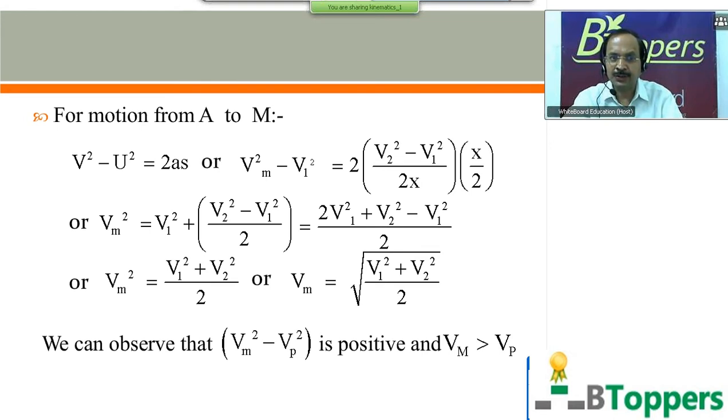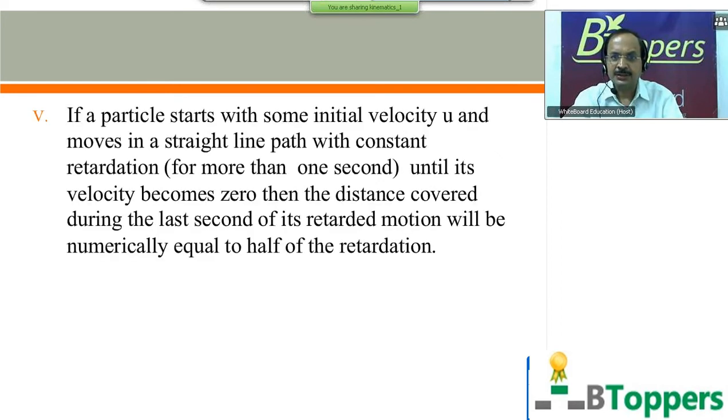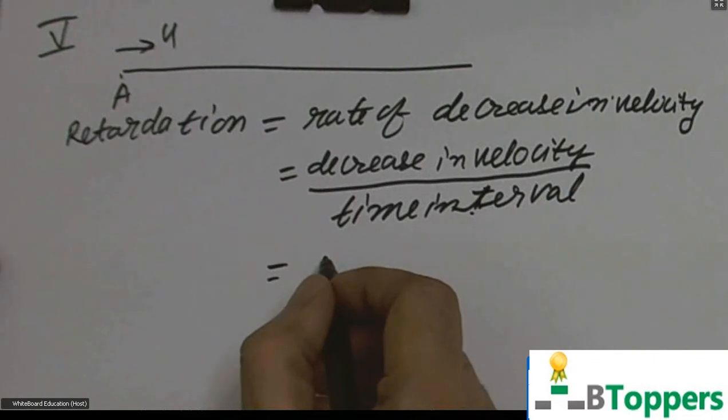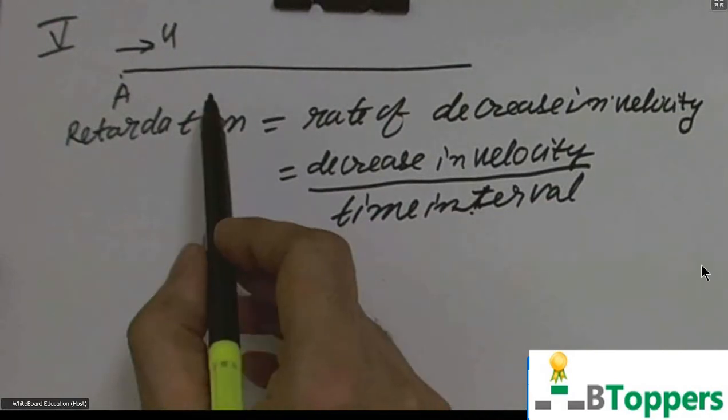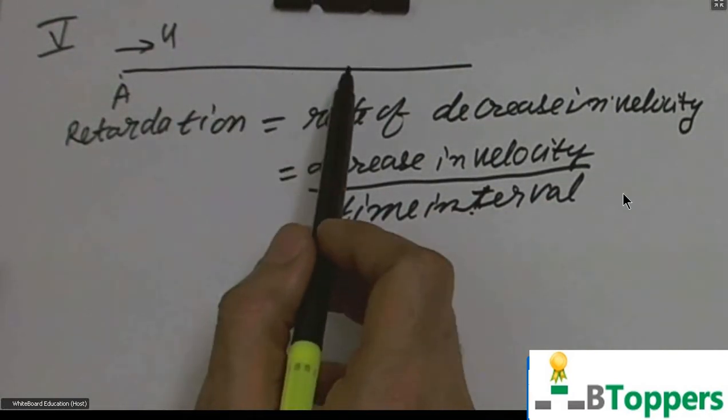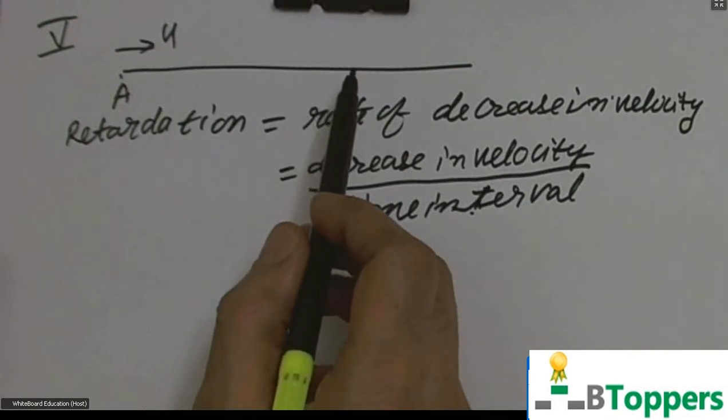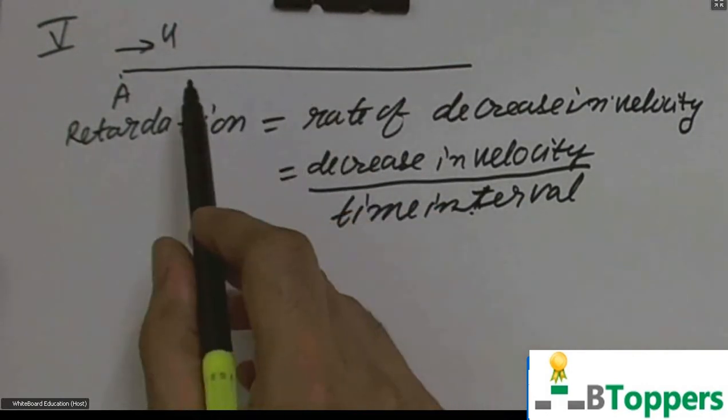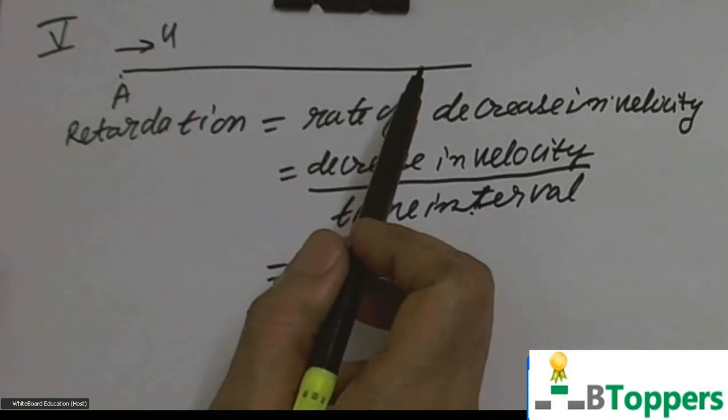Then I am going to show you one more, different conclusion. There are some problems where the particle moves with retardation. I would like to just briefly discuss retarded motion. You can just look at the screen; you need not copy this part, just listen. Suppose the velocity of the particle decreases uniformly with time, then you can say its retardation is constant. I consider a particle which moves in a straight line path with constant retardation.